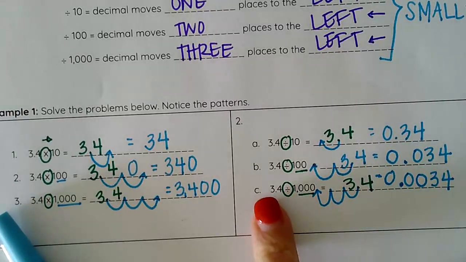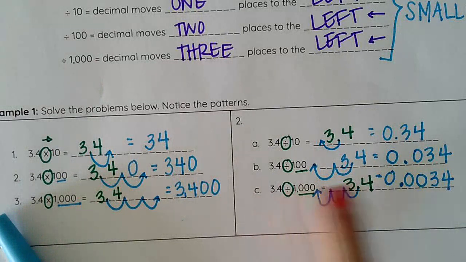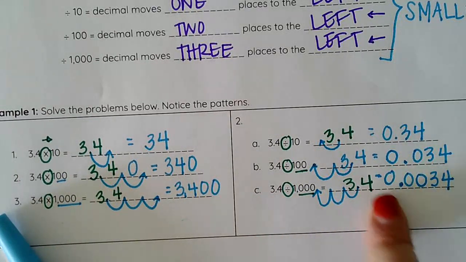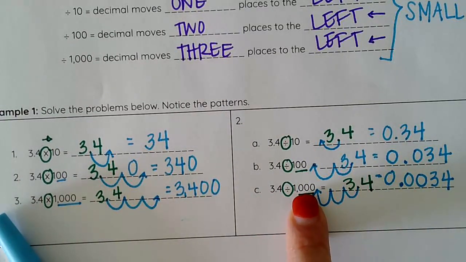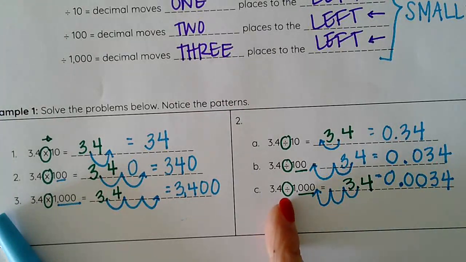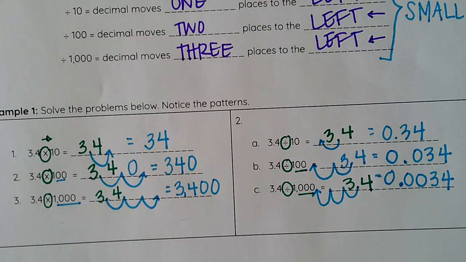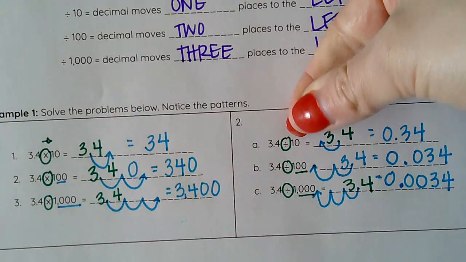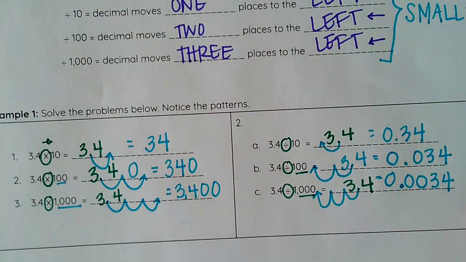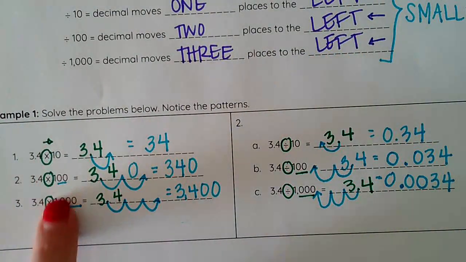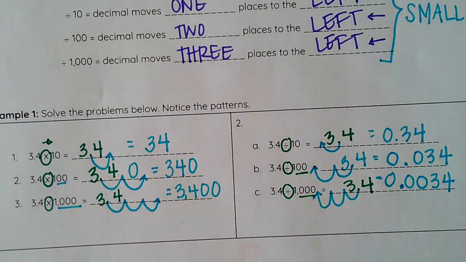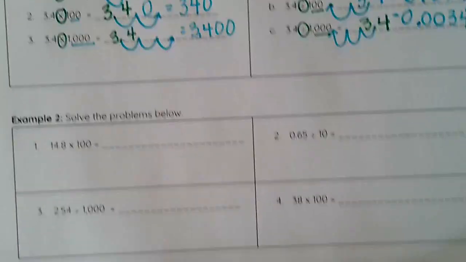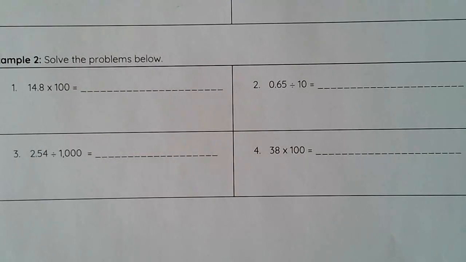So this is telling me that our number here is 1,000 times smaller than our number here. These are nice because we see the pattern: as we divide by greater numbers, our numbers are getting smaller, and as we multiply by greater numbers, our numbers are getting larger. Down here, the patterns aren't there, which is why we want to make sure that we are circling our symbol.